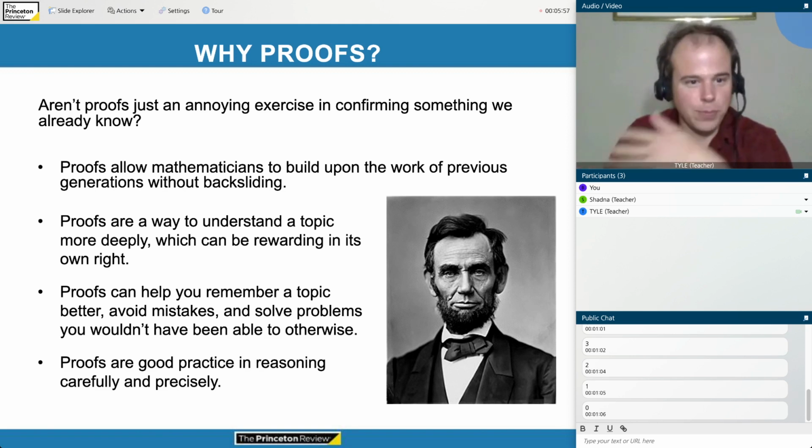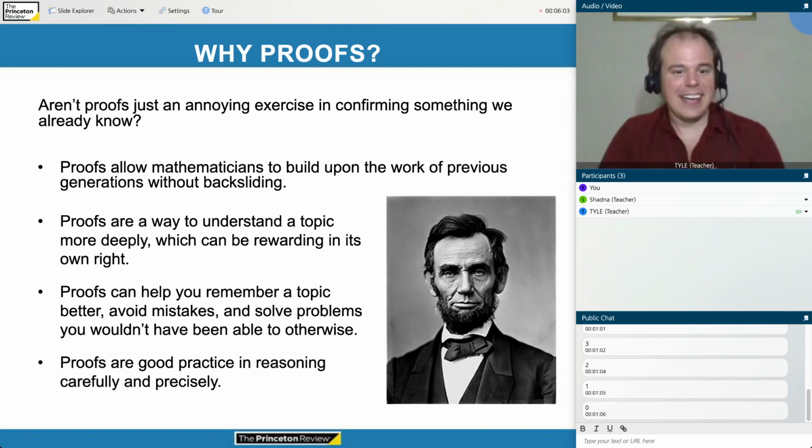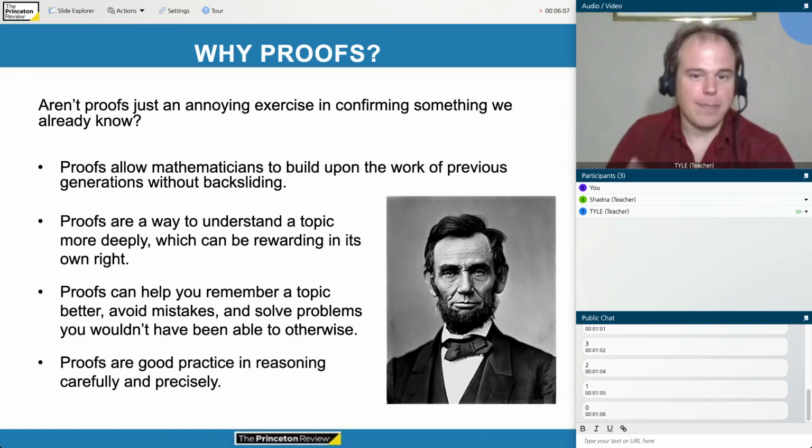But since there were proofs, which remember are just convincing explanations of the reasoning of the Greek mathematicians, we were able to build on that instead of having to reinvent starting from the beginning. So if you view math as this intergenerational long-term project, then proofs are the engine that allows that to be possible.